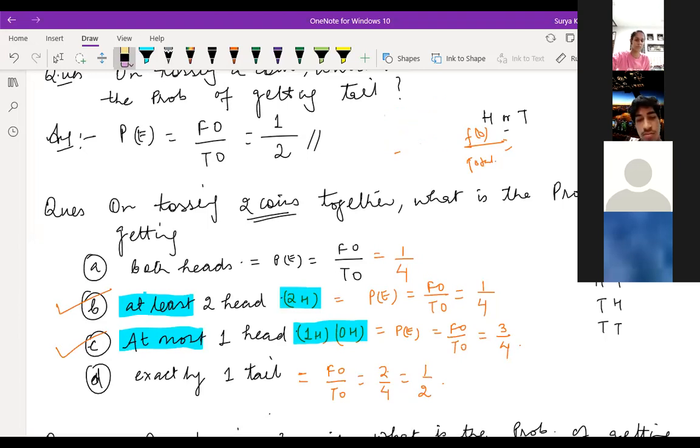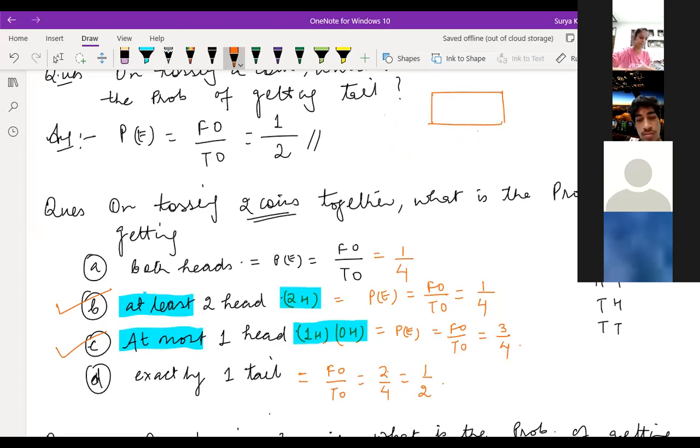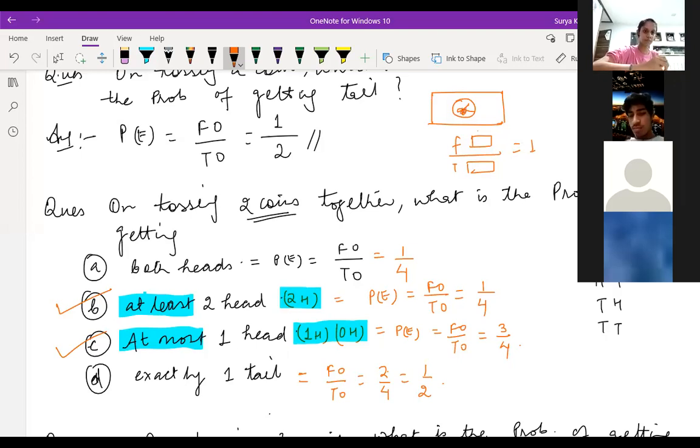But then if they ask about the rectangle instead of the circle, then we should subtract the area of the circle from the area of the rectangle, right? You are saying that if they ask the probability of it falling inside the rectangle, the circle is of no use then. See, the favorable part is the rectangle only and the total outcome is also the rectangle. So your answer is one only, right? Everything you throw falls inside the rectangle only. But then even the circle is in the rectangle, right? Yes, that's what I'm saying.